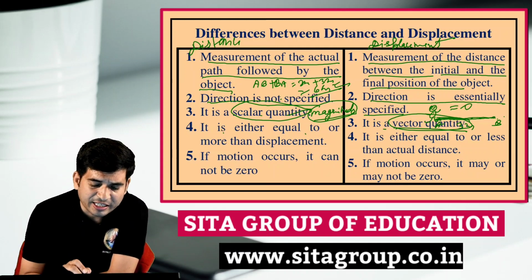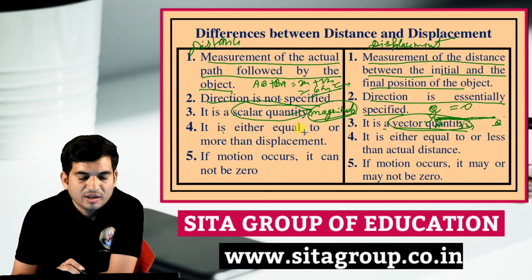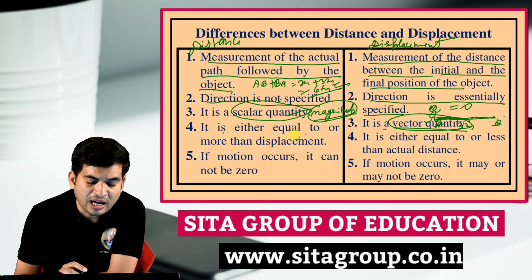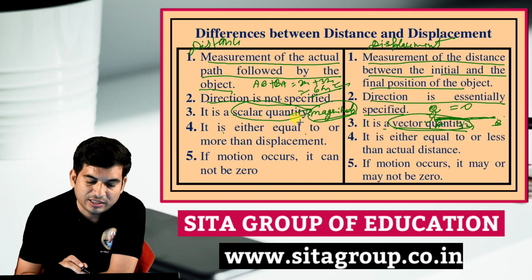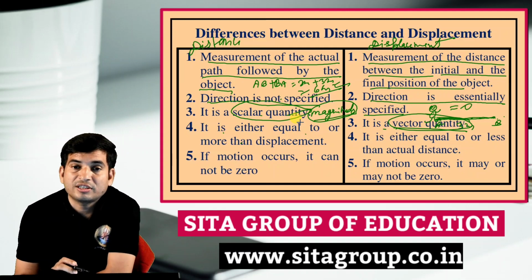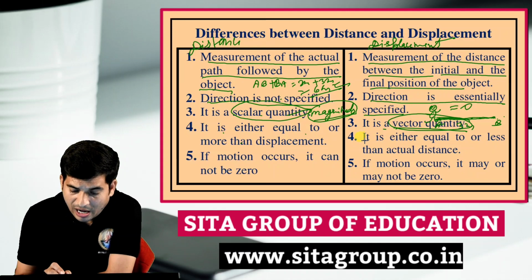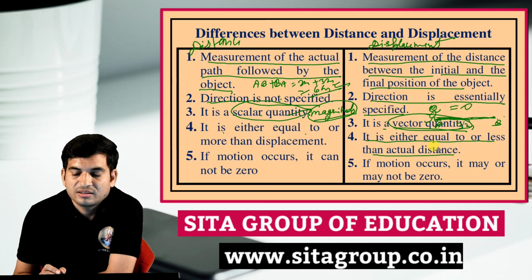Distance can be equal to or more than the displacement. Just now we have seen that. There was a distance, it was 7, and the displacement was 5.